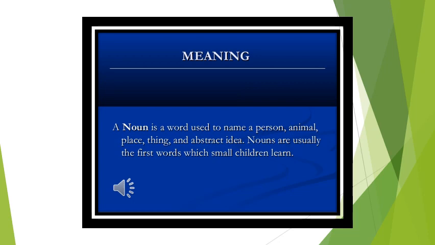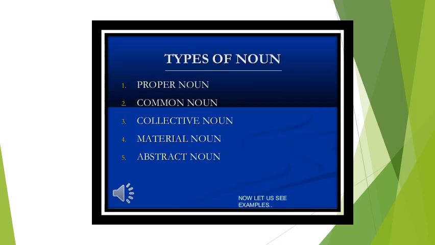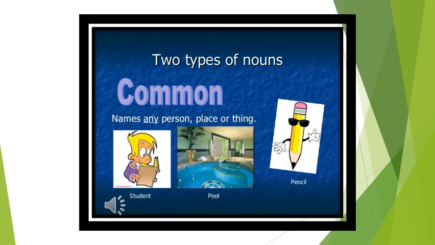It can be anything. Noun has its own types as well: common noun, proper noun, collective noun, material or concrete noun, and abstract noun. The first one is common noun. Common noun is a noun of any person's name, place, or thing. For example, pencil, book, building. It means that it is very common, not a specific one.